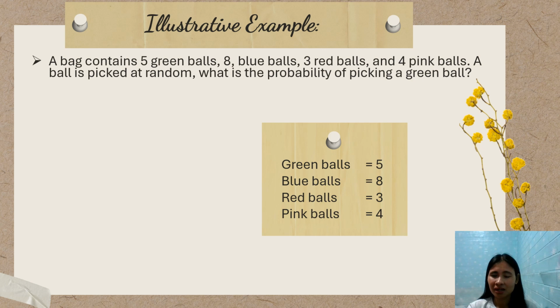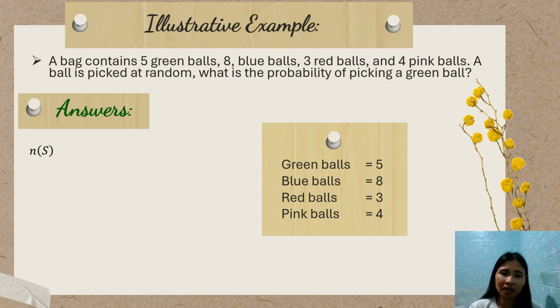There are 5 green, 8 blue, 3 red, and 4 pink. First, we need to identify N of S. That is by adding all the balls present in the bag. So 5 green plus 8 blue plus 3 red and 4 pink. Look at my numbers; each goes with the color of the ball.